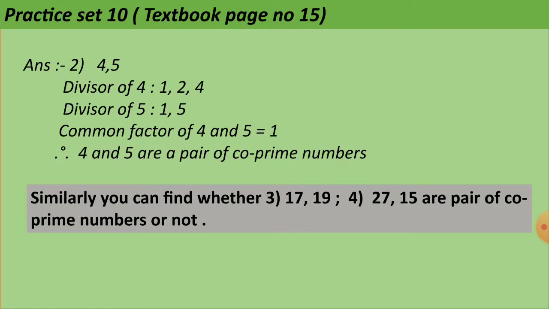Now, see the second one, that is 4 and 5. Divisors of 4 are 1, 2 and 4. Divisors of 5 are 1 and 5. If you see the common factor in the divisors of 4 and 5, we get 1. Therefore, 4 and 5 are a pair of coprime numbers because they have a common factor as 1. Similarly, you can find whether 17 and 19, and 27 and 15 are pairs of coprime numbers or not.